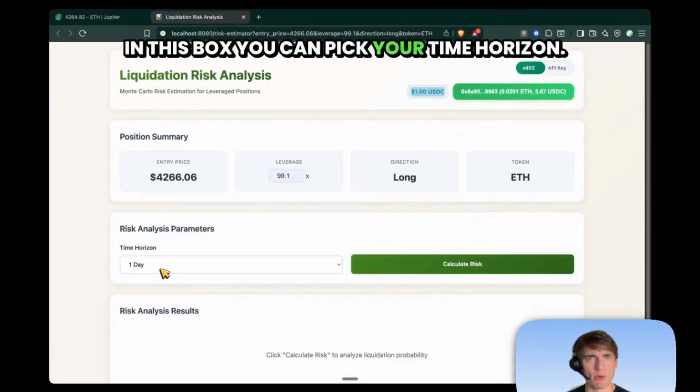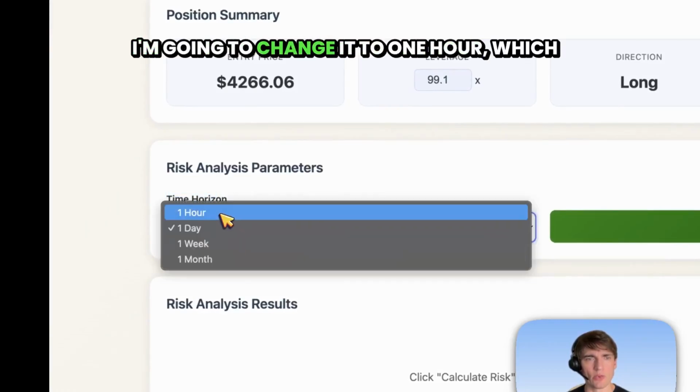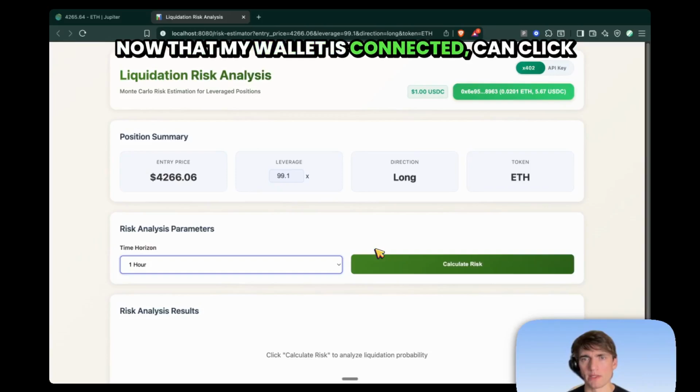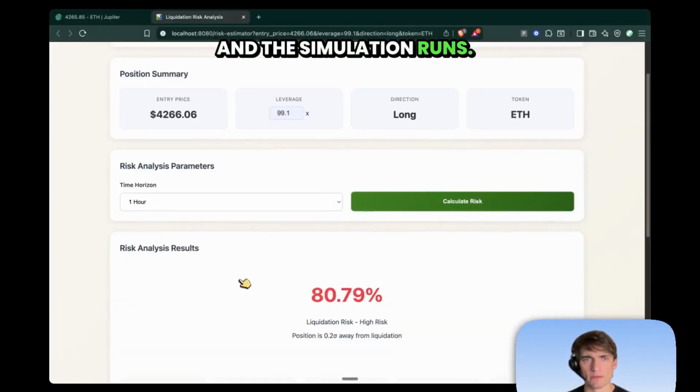In this box, you can pick your time horizon. The time horizon means how long you're willing to hold the asset. I'm going to change it to 1 hour, which means I plan to sell the asset within the hour. Now that my wallet's connected, I can click Calculate Risk. I confirm the payment, and the simulation runs.